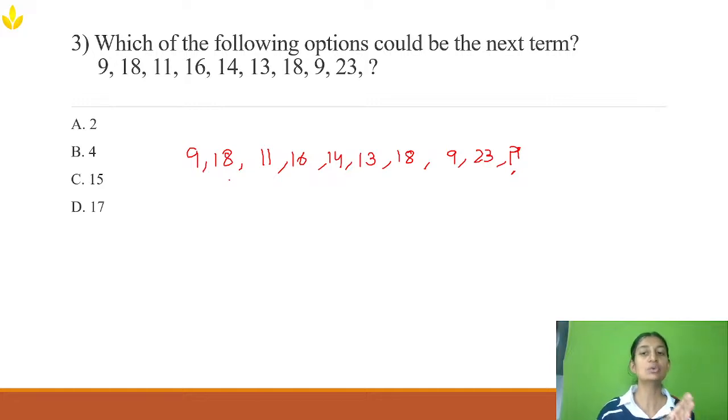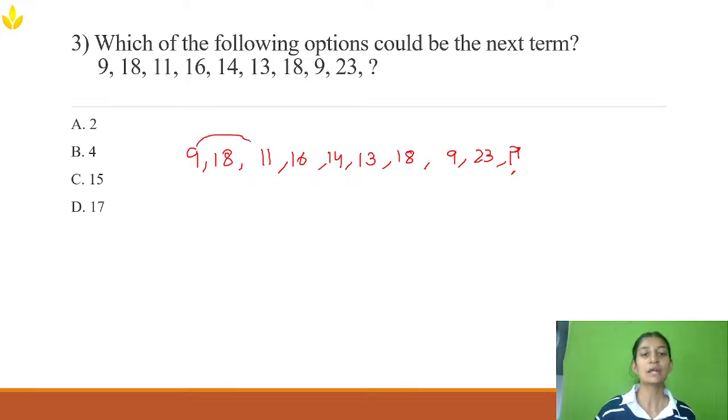In number series, the pattern can be addition. You need to find out what pattern is running between the numbers, and you need to find the next number. Sometimes it can be addition, multiplication, subtraction, or division. Sometimes two series might also be going on. In this question, there are two series running.